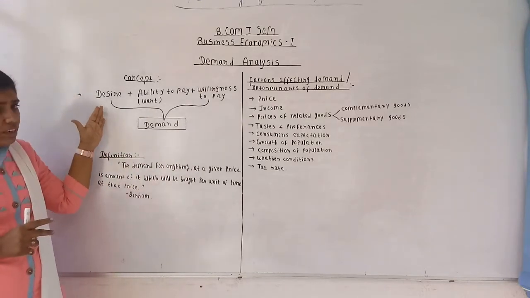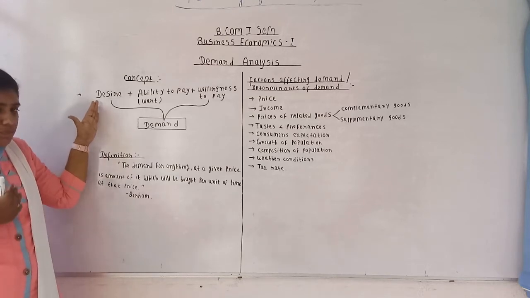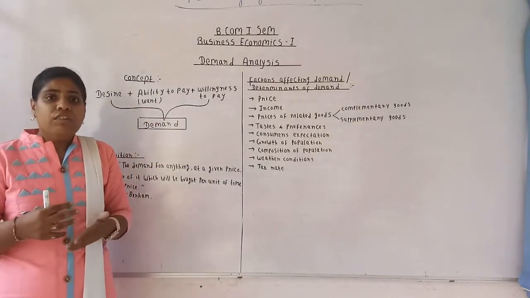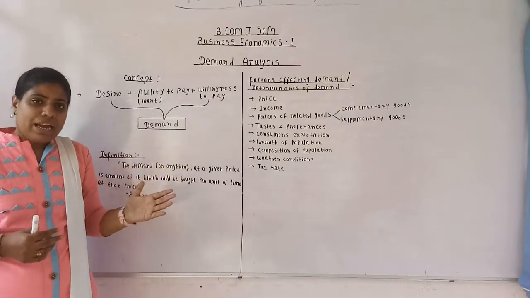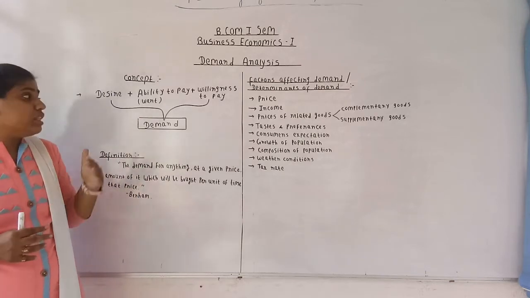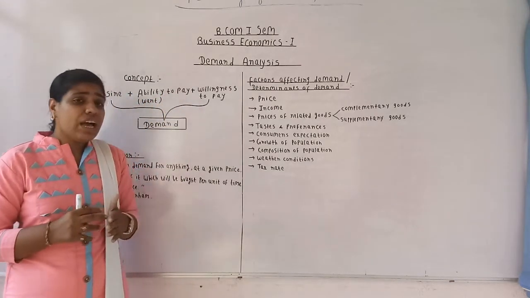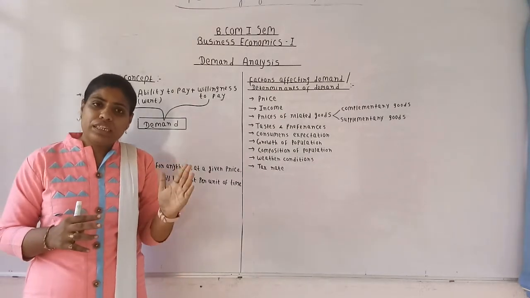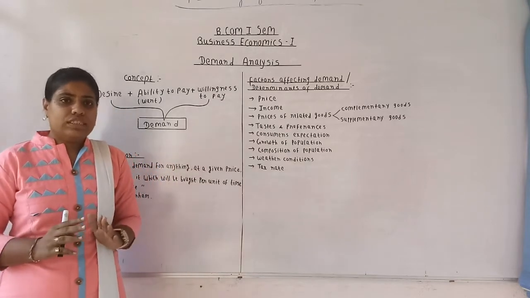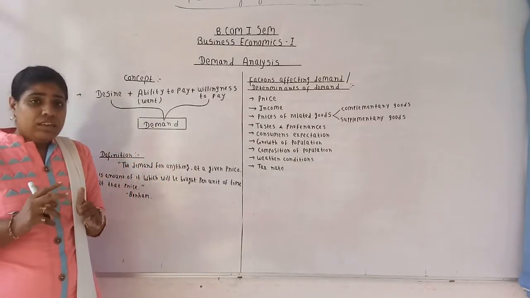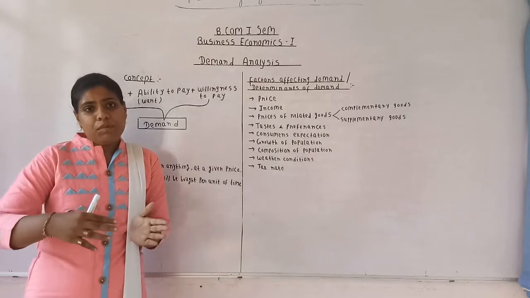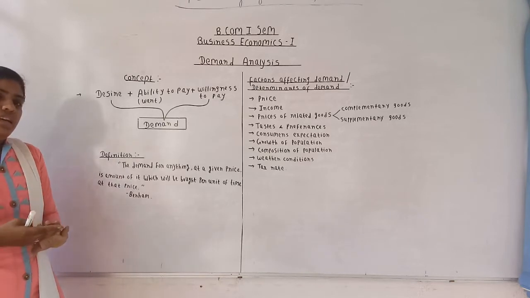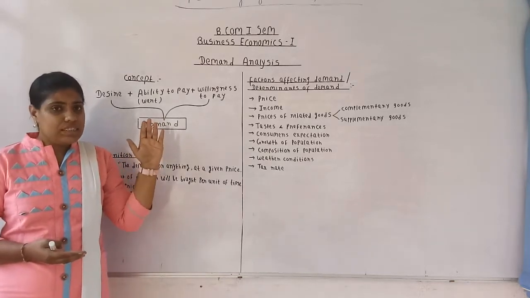That is, desire means wish to have something. Then ability to pay means we should have the purchasing power. We should have the money to buy that particular commodity, means there should be the want. And then we should have the willingness to pay, means we should be ready to spend the money for buying that particular commodity. So demand is the desire backed by the purchasing power, that is ability to pay and willingness to pay. I hope now the concept of demand is clear to you.